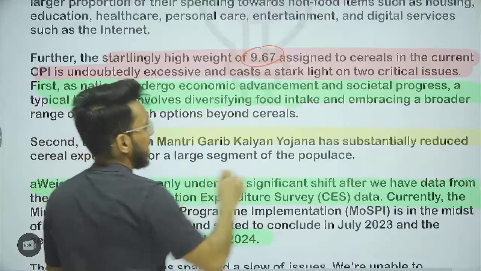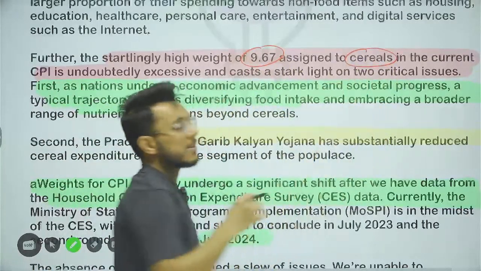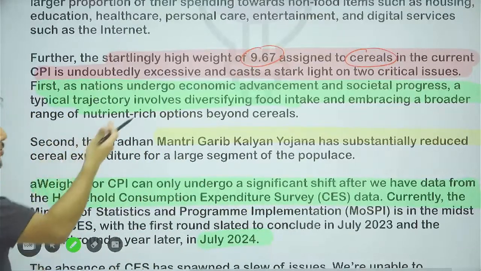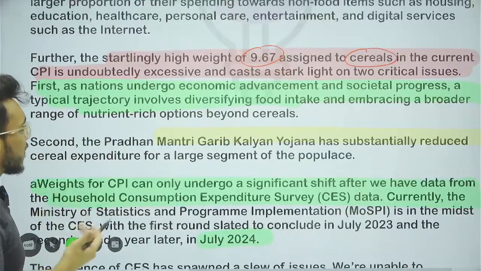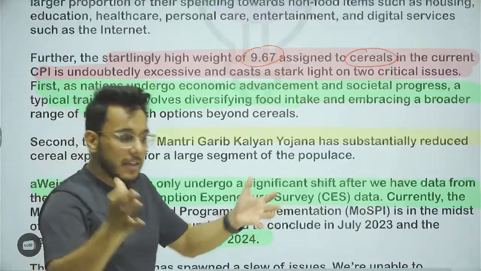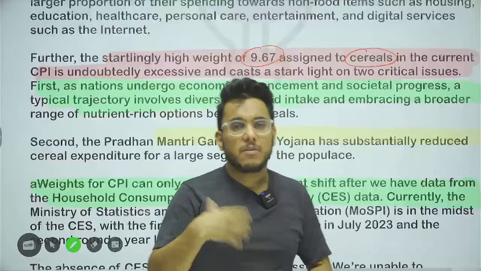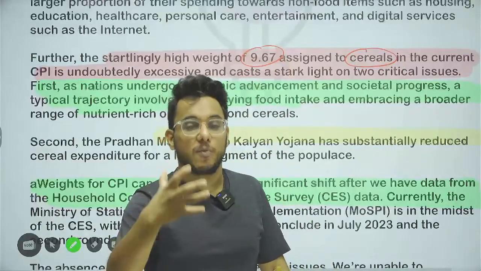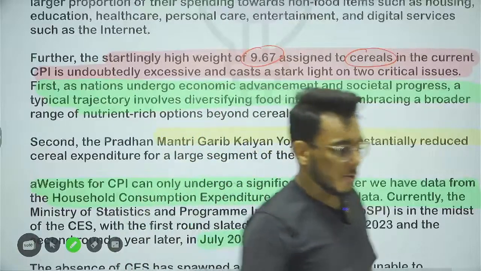9.67% weightage is given to the cereals. Cereals means wheat, rice, etc. But right now, so much weightage should not be given. Why? Because first of all, as incomes increase and growth comes, people will not spend money on cereals and carbohydrates; they will consume protein and fat. So that thing also has to be seen.